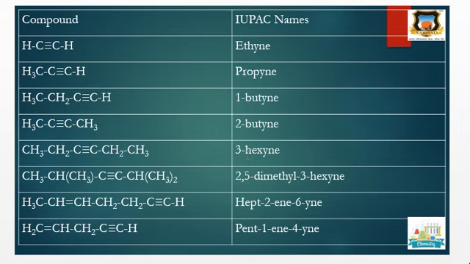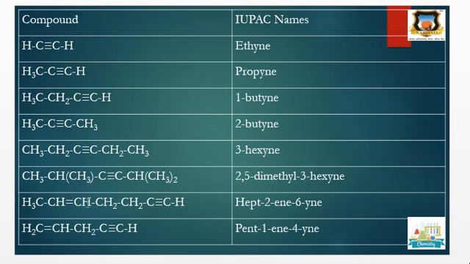Then next, here the CH3 group is at the second carbon and at the fifth carbon. Therefore, it is 2,5-dimethyl-3-hexyne. Then next, here there are two functional groups. Here an alkene is there and an alkyne is there, that is, a carbon-carbon triple bond and a carbon-carbon double bond. In this, the lowest number is given to the carbon-carbon double bond.